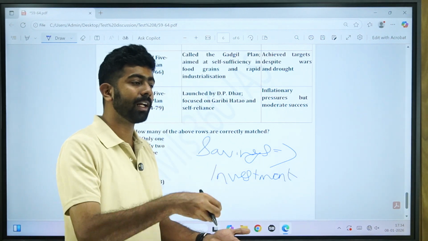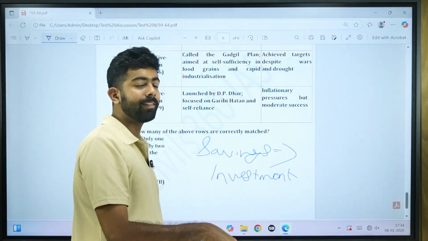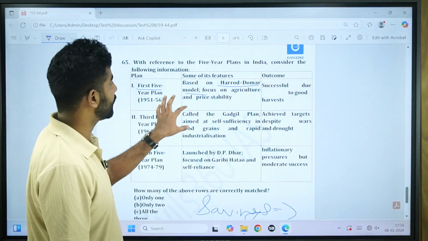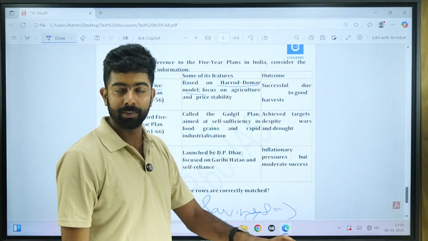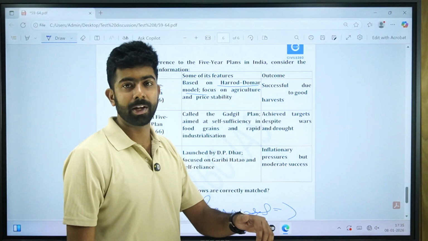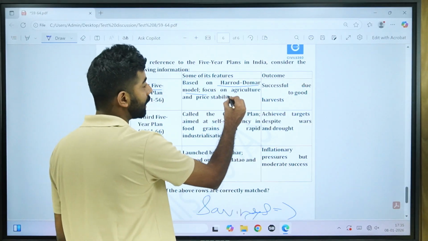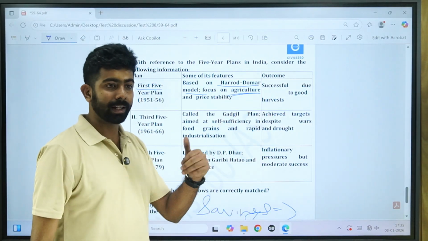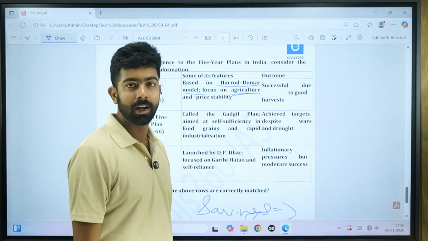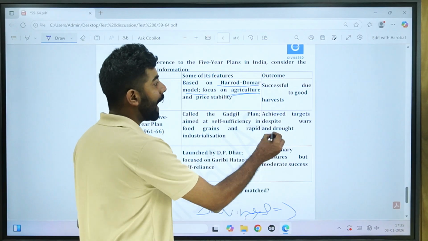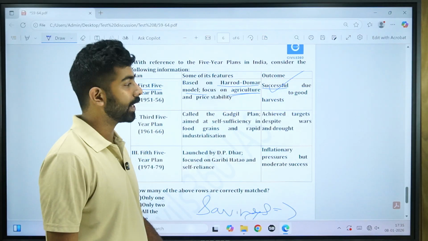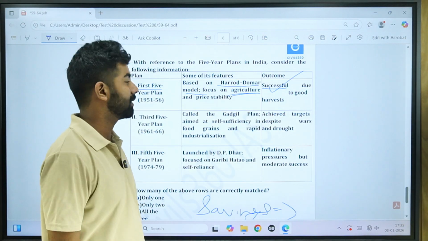The Harrod-Domar model tries to increase the savings in a particular economy, and in India's case this is actually correct, because initially in the first 5-year plan, India tried to improve the welfare of the farmers by developing its agriculture sector. If the agriculture sector improved, the government expected that the savings will be channeled into the financial system. And it was actually correct. It met the GDP growth target. So the first 5-year plan is successful.